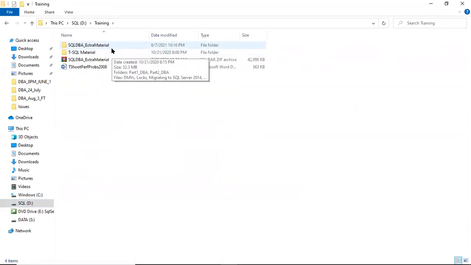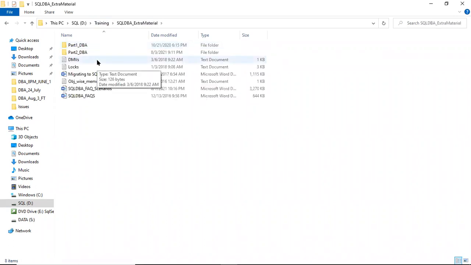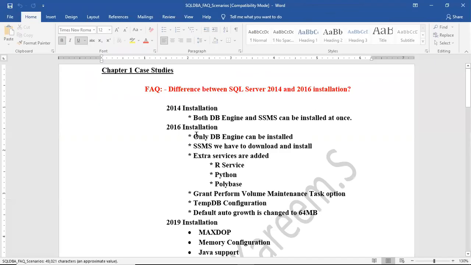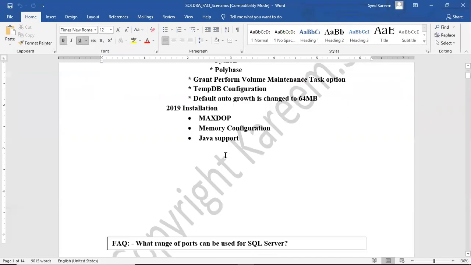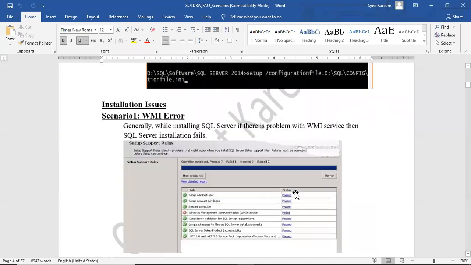Why? Because our regular job is troubleshooting. As part of troubleshooting, regularly we have to work with various issues. I will share the soft copy material along with our daily notes so that you can go through that material. I have already written module-wise FAQs, chapter-wise. You can go through those question answers, plus we'll see the scenarios also.